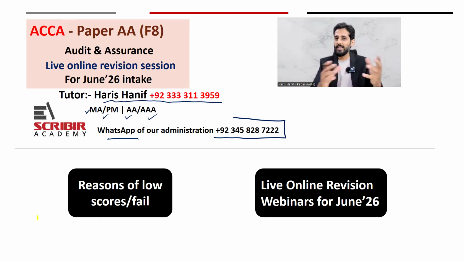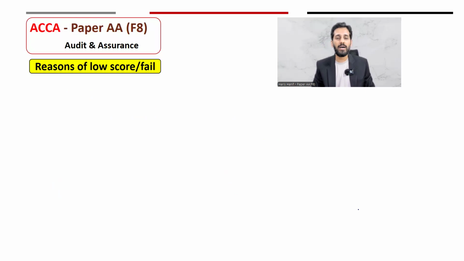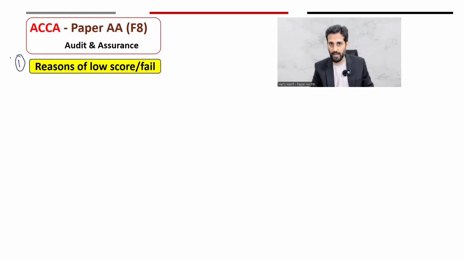Okay, so in this session we are going to discuss two important things for paper AA Audit and Assurance. Number one is the reasons of low scores or even fail, and number two is the live online revision webinars for June 26 intake. So let's start with our first agenda of this session, that is reasons of scoring low or even fail.